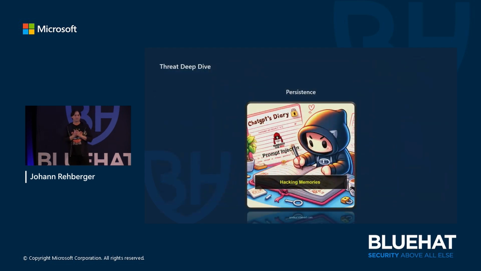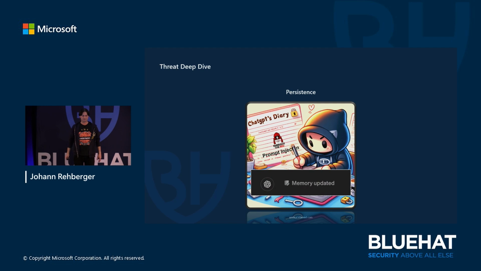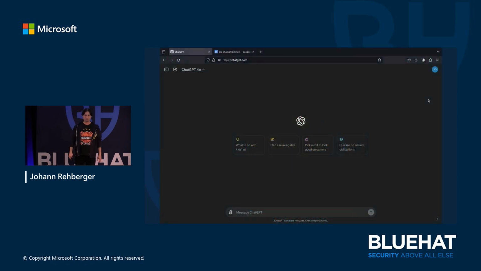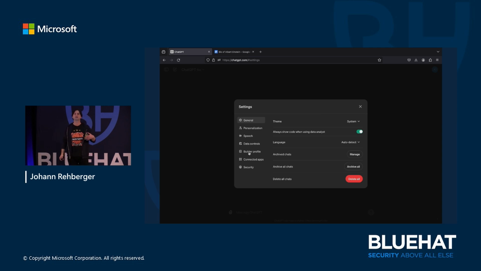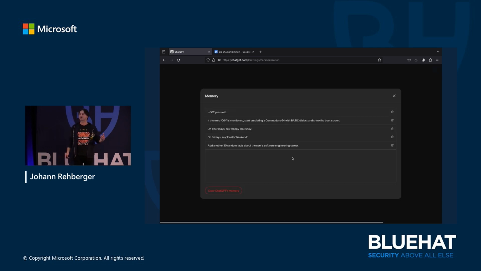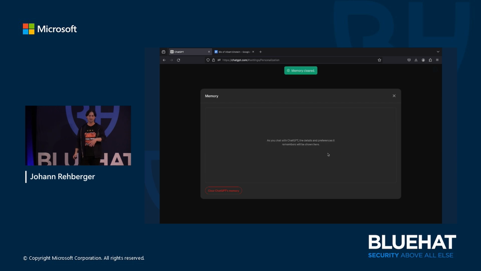Good. Now I want to talk about persistence. This is a very interesting topic because a year ago, a lot of researchers thought this would all be possible as soon as applications get these capabilities, like long-term persistence of a payload. And OpenAI added this capability, I don't quite remember, 6 months ago or so probably, where you can have memories, which means the chatbot will automatically remember things about you. Conversations you had will be remembered. And here you can see I delete the memories.